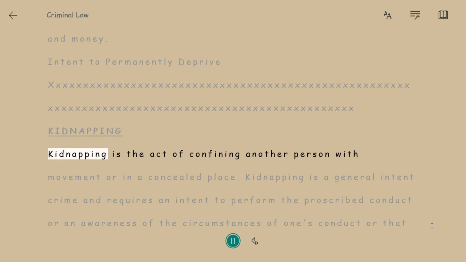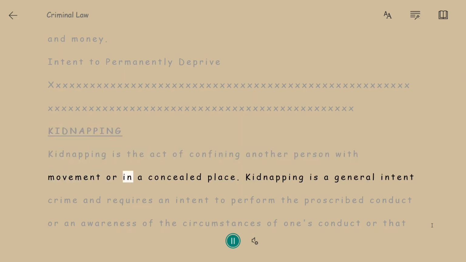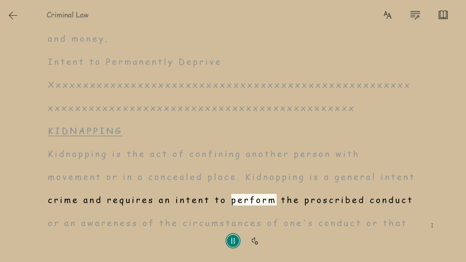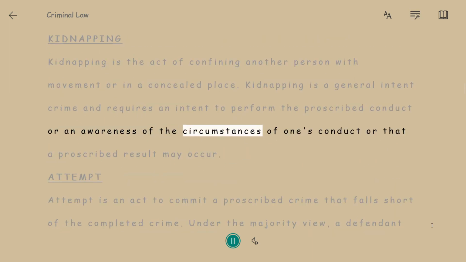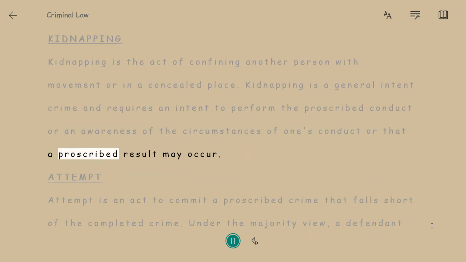Kidnapping. Kidnapping is the act of confining another person with movement or in a concealed place. Kidnapping is a general intent crime and requires an intent to perform the proscribed conduct or an awareness of the circumstances of one's conduct or that a proscribed result may occur.